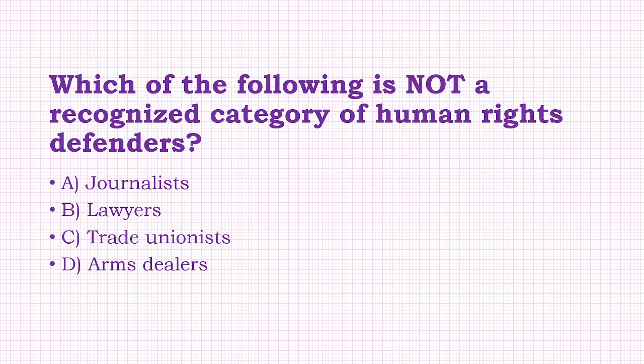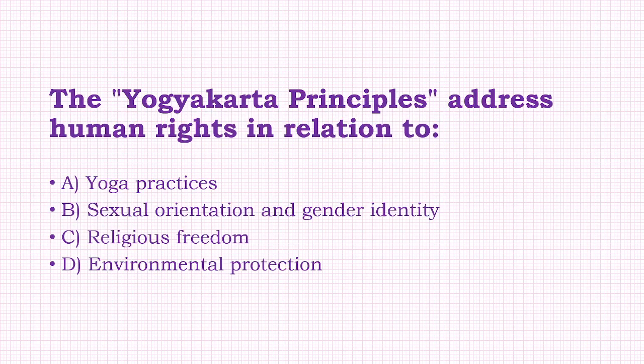Which of the following is not a recognized category of human rights defender? Option: journalists, lawyers, trade unionists, arms dealers. The answer to this question is option D, that is, arms dealers.